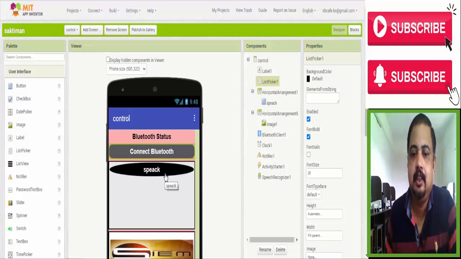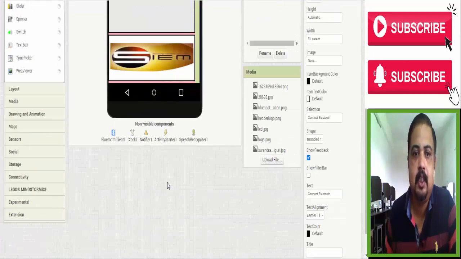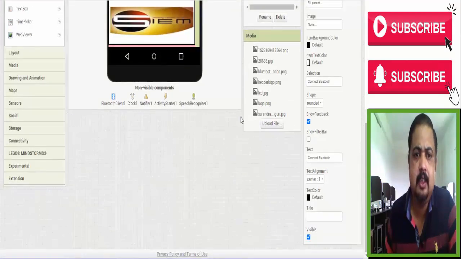And see something I have to show, that there are some elements: Bluetooth client. This is a hidden element: clock, notifier, activity starter, speech recognizer. So those items are not able to be displayed in your app, but they are hidden items. So you can take that.